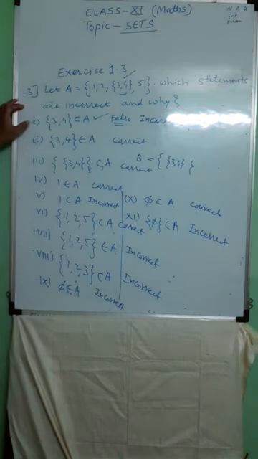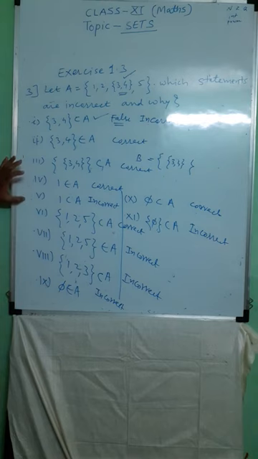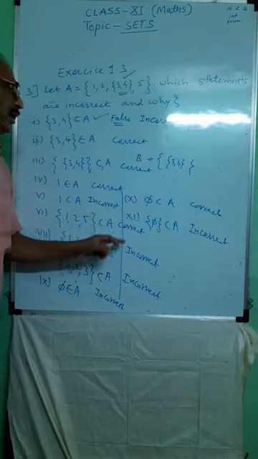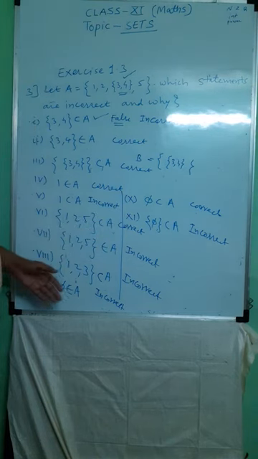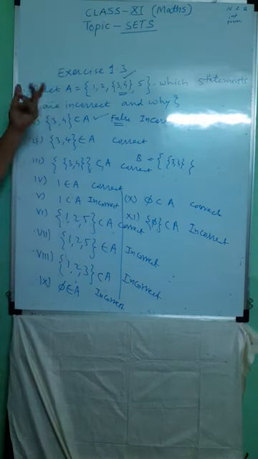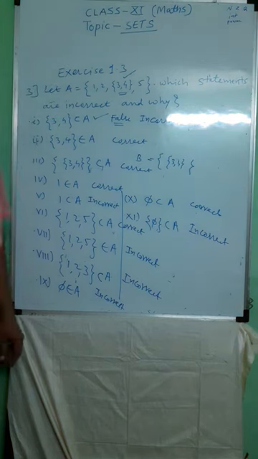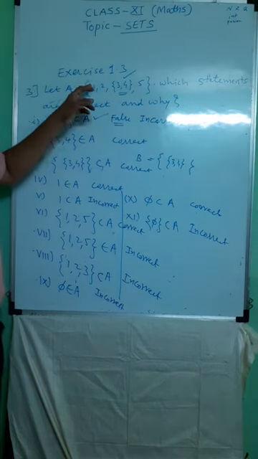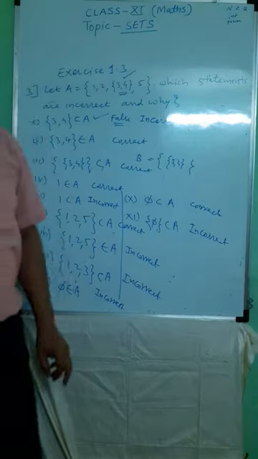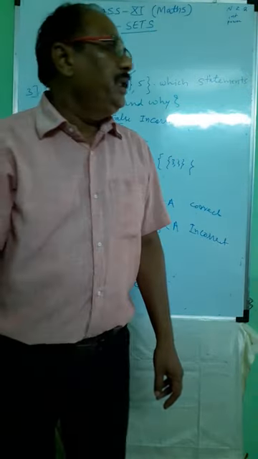See, the first one is incorrect. Then the 5th is incorrect. Then the 7th is incorrect, 8th is incorrect, 9th is incorrect, and the 11th is also incorrect. Similar problems are given in this exercise. In the theory also we have seen a lot of problems. What you do? You solve the remaining leftover problems in the exercise.